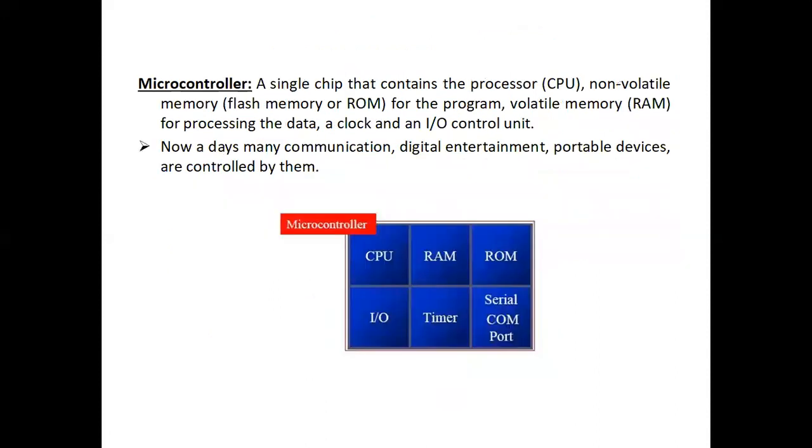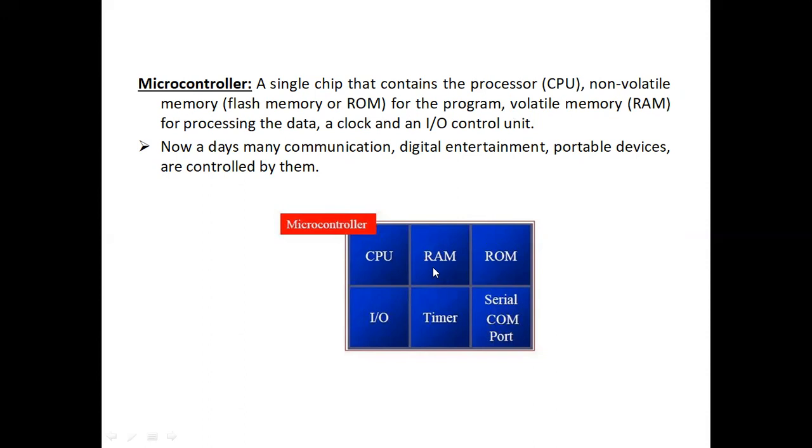Now students, moving on to another one which we call a microcontroller. The definition we can give for a microcontroller is: a microcontroller is a single chip which contains a CPU, the central processing unit, where all your processing operations take place. Simply, we can say these are computational operations. Similarly, it consists of a RAM memory and a ROM memory. RAM we call random access memory or read and write memory, and ROM we call read-only memory.